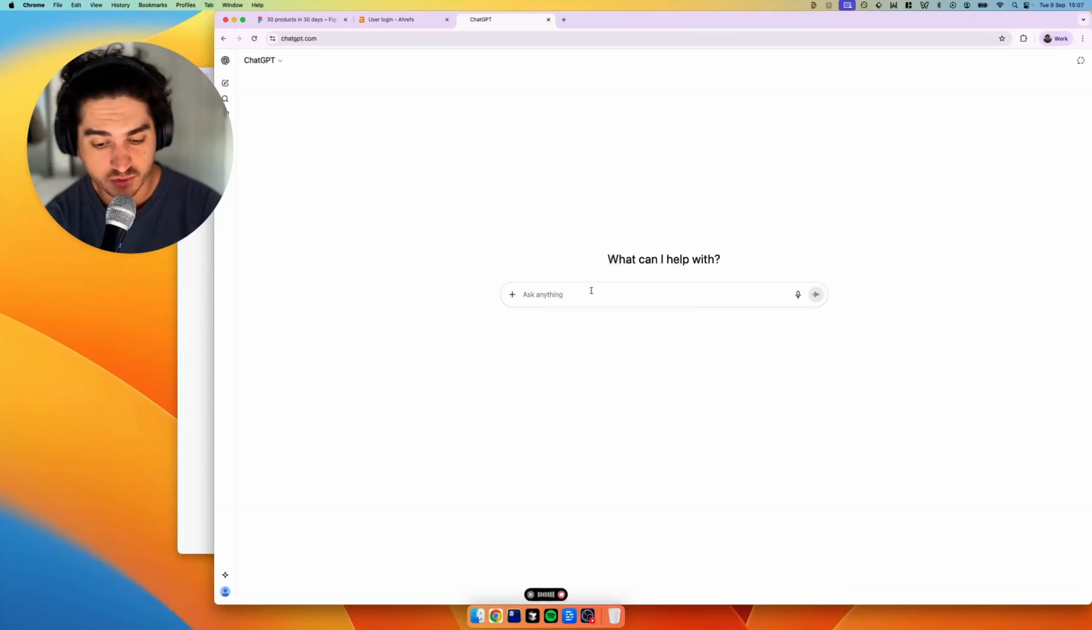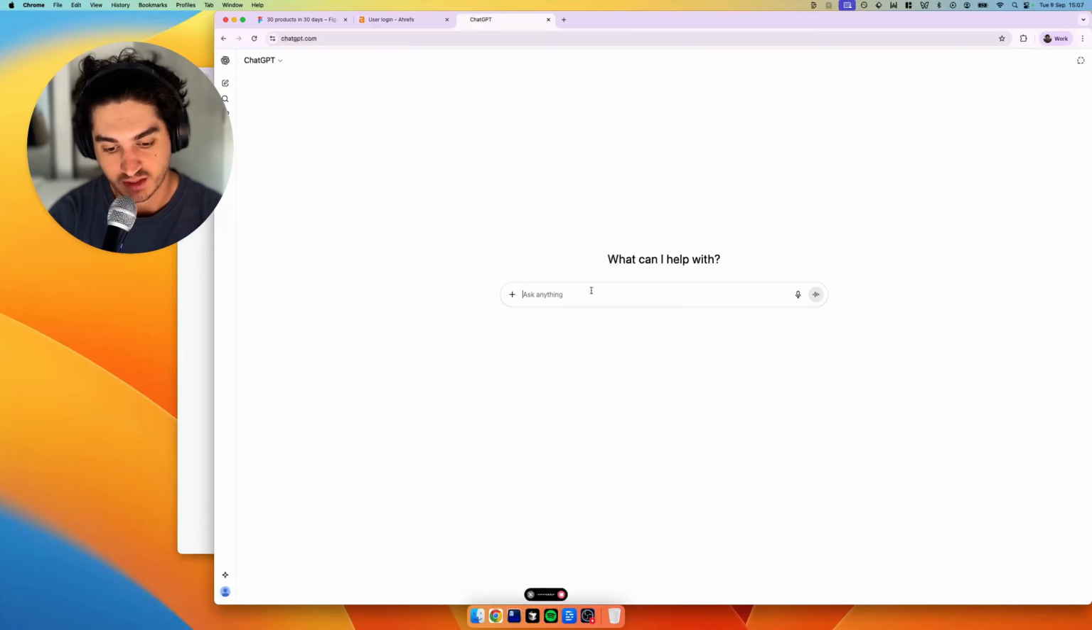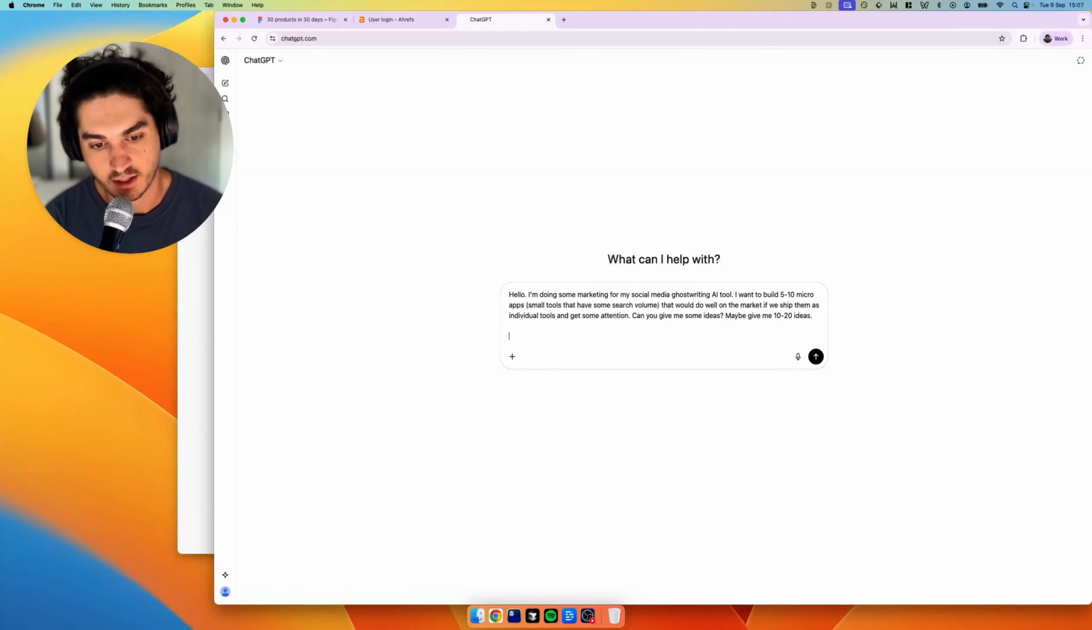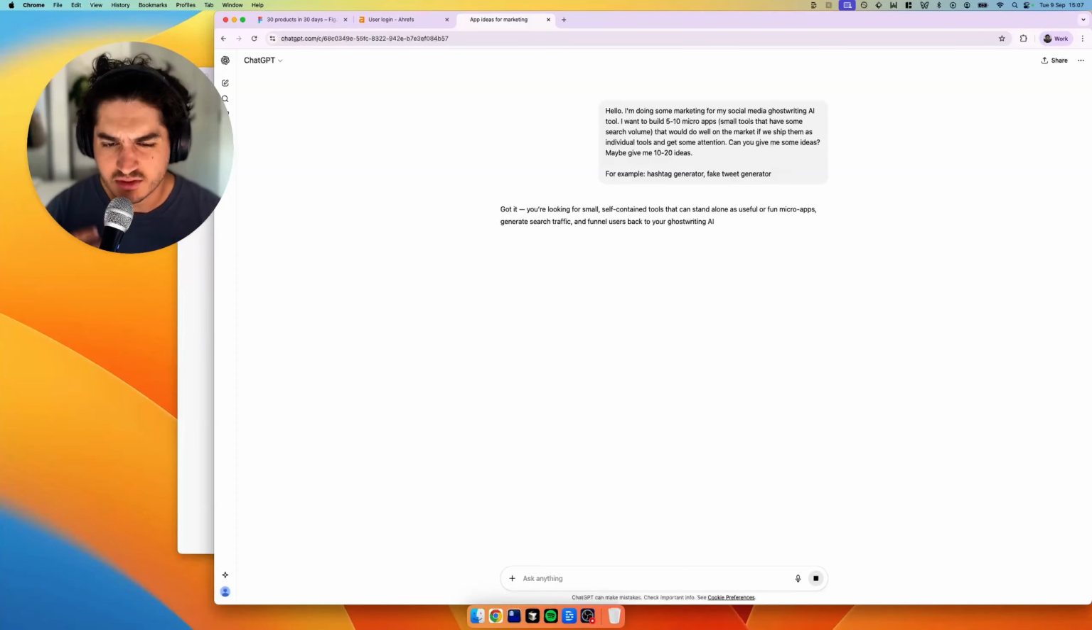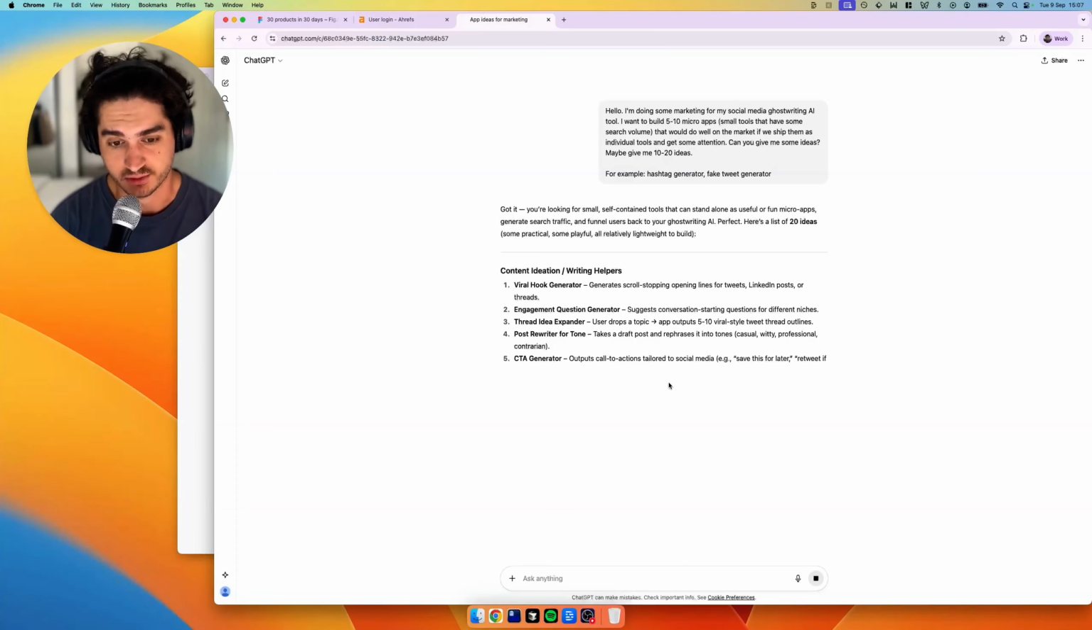So small tools that maybe have some search volume. That would do good if we ship them as individual tools and get some attention. Can you give me some ideas? Maybe give me 10 to 20 ideas. And then I could say, for example, hashtag generator, fake tweet generator. So these are small things that over time can stack up.